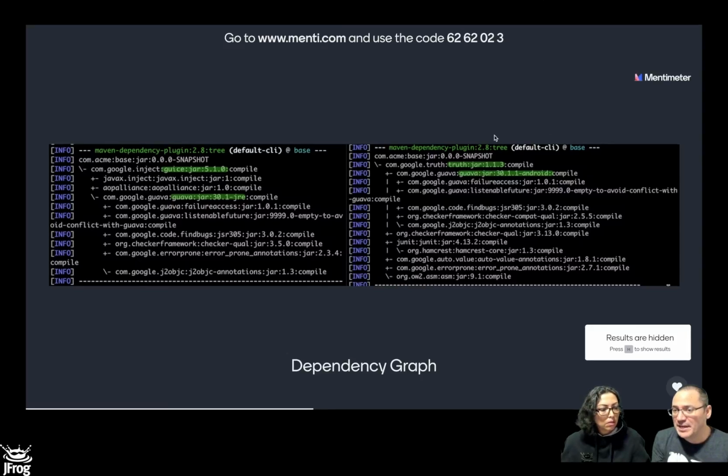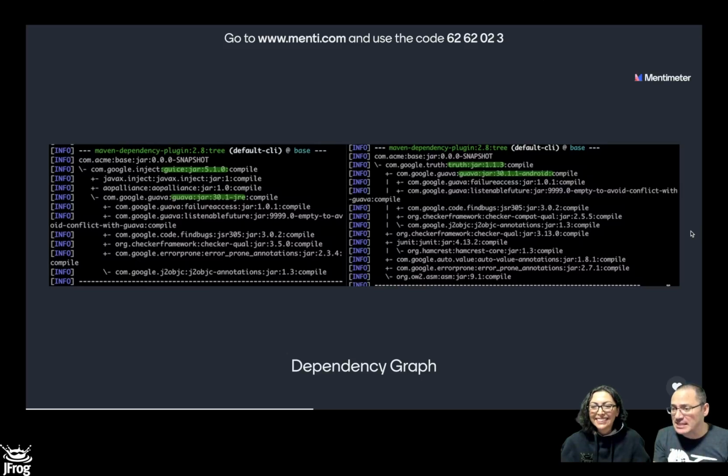So now we bring two dependencies, truth and use, which we know bring guava as a transitive in one hop. So at the same distance, that's the important bit. They are at the same distance. If one of them were at a different distance, then the one that is shorter will always win. But this is the same distance, both are transitive.